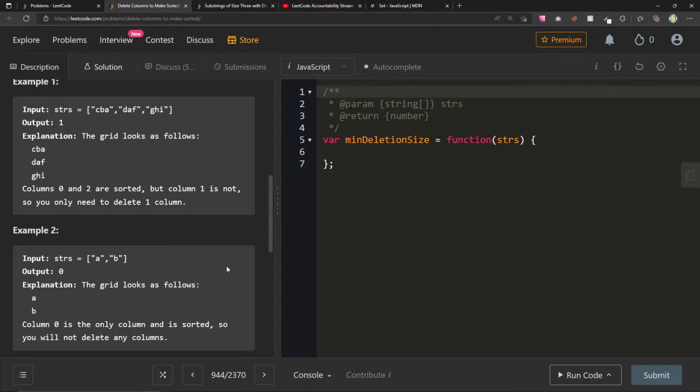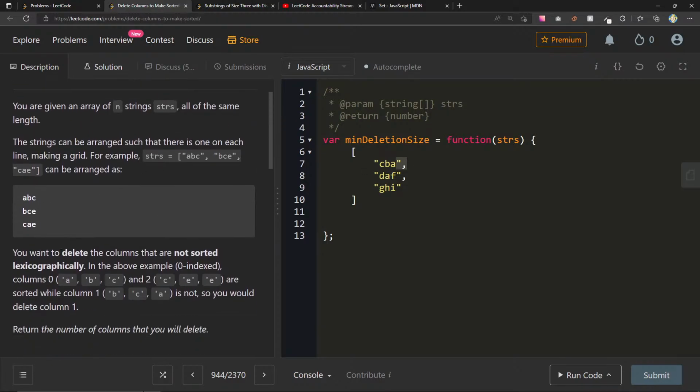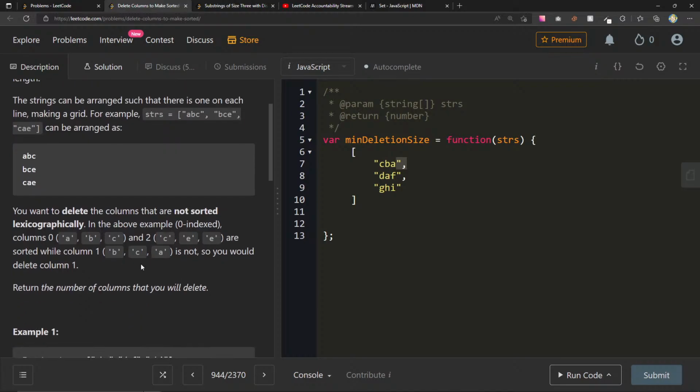So I think what we could do here, can we just traverse this entire thing? Like for every column, look at all the rows. This one looks nasty. It probably is nasty. But I think one thing we can do is make sure that these are monotonically increasing. Can it be not sorted? pca is not, so you would delete.